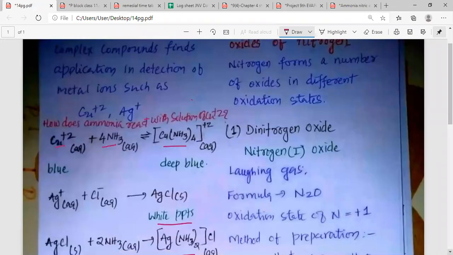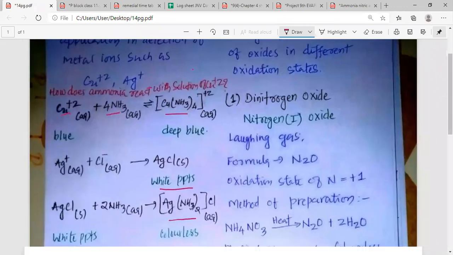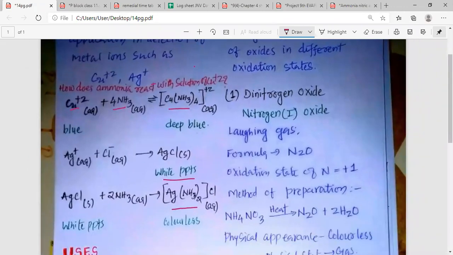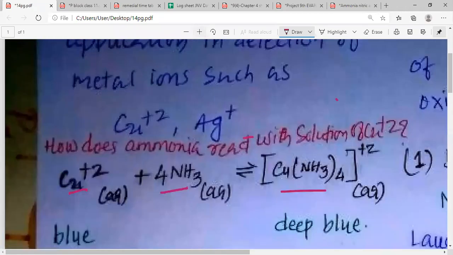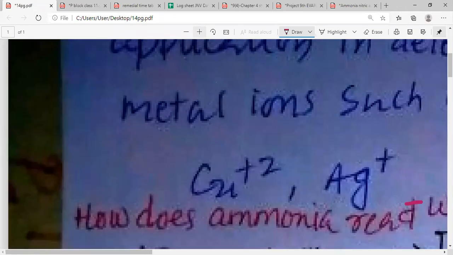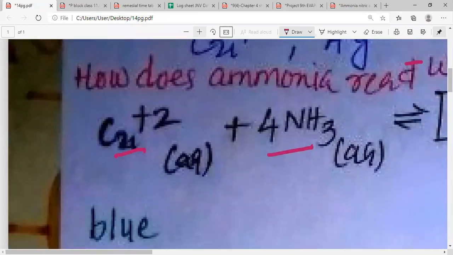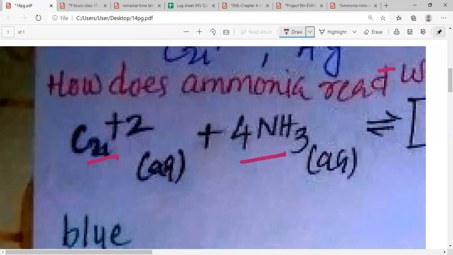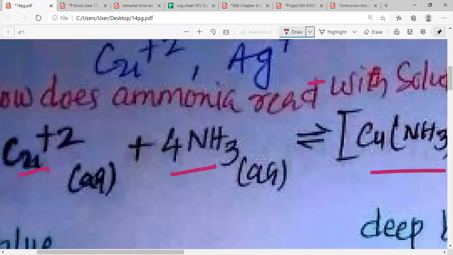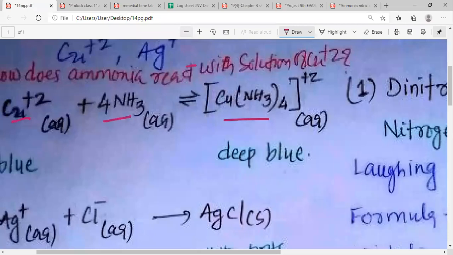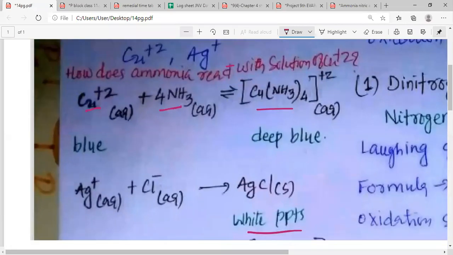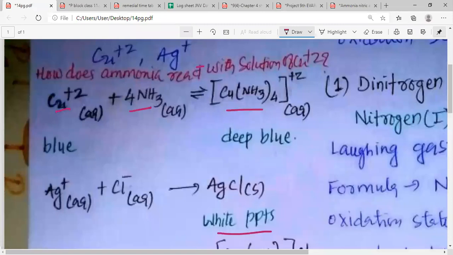So ammonia is used, my dear students, to precipitate the Cu+2 as well as Ag+ ions. You can see that here we have a question. My dear students, can you see the question here? बच्चों क्या आप क्वेश्चन देख पा रहे हैं? Can you read the question for me, which is written with the red pen? How does ammonia react with the solution of Cu+2?